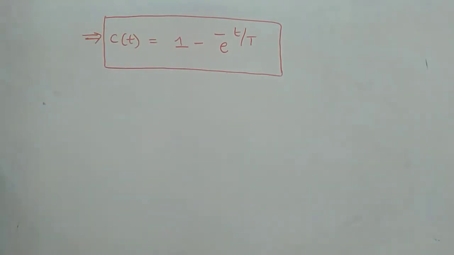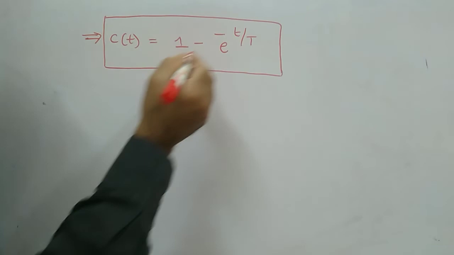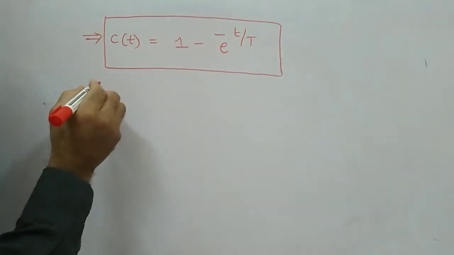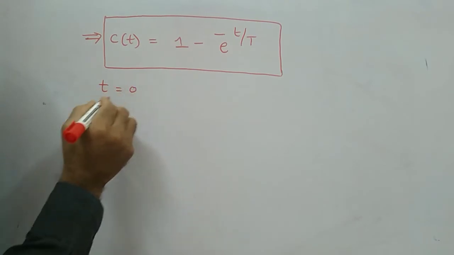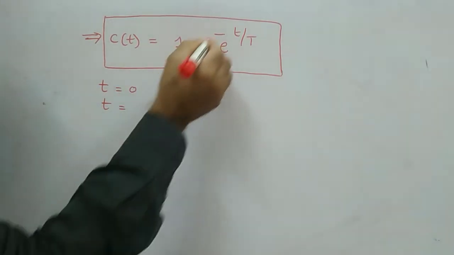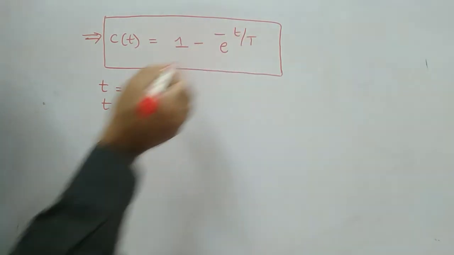Now, here you can see that for different values of t, for example, substitute t value 0. Small t by capital T is there.